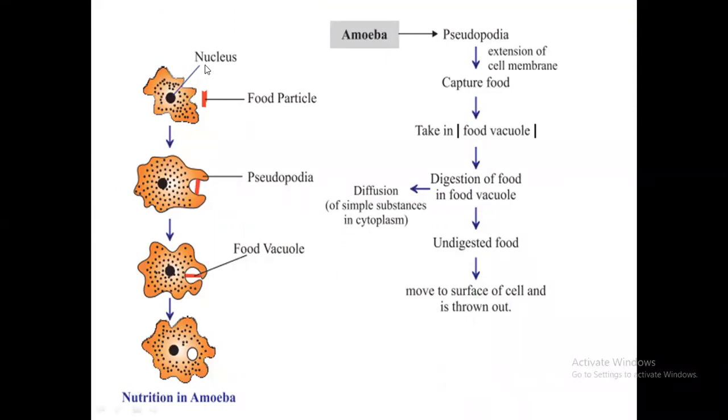Pseudopodia means false feet. The food is taken into the food vacuole and digested. The pseudopodia, extensions of the cell membrane, capture the food and take it in the vacuole. Digestion of food happens in the food vacuole, and the undigested food moves to the surface of the cell and is thrown out.